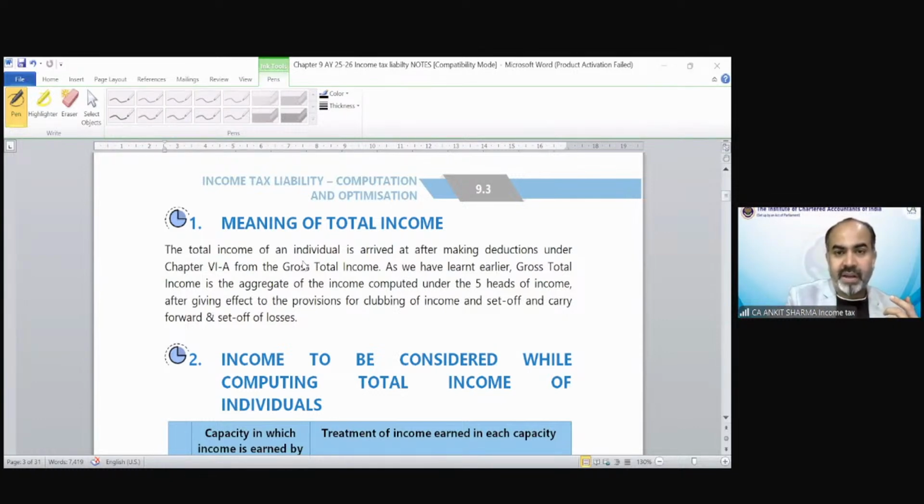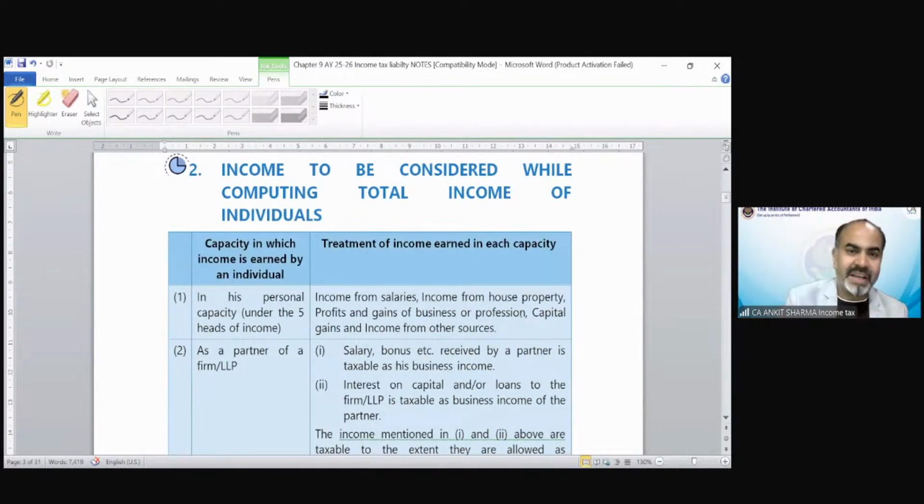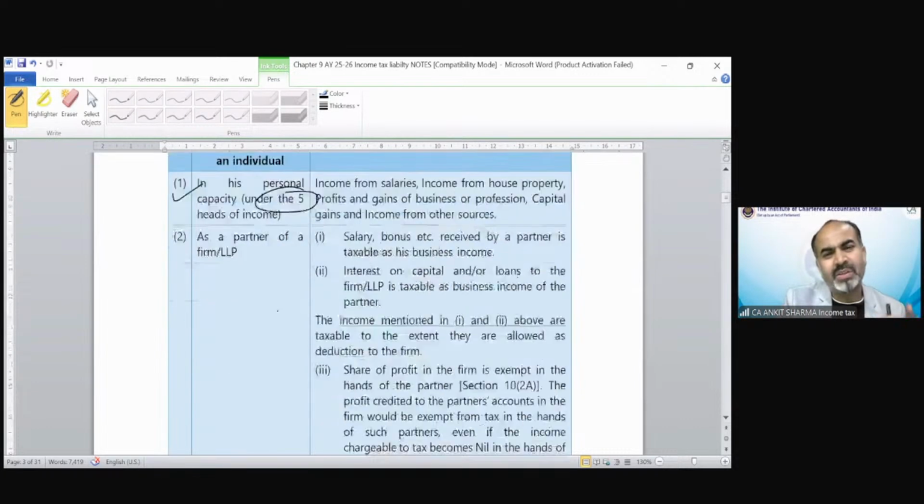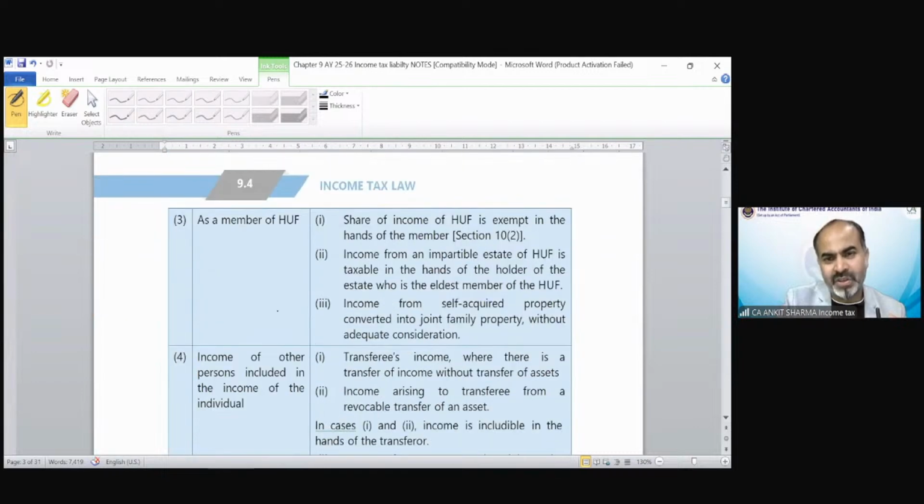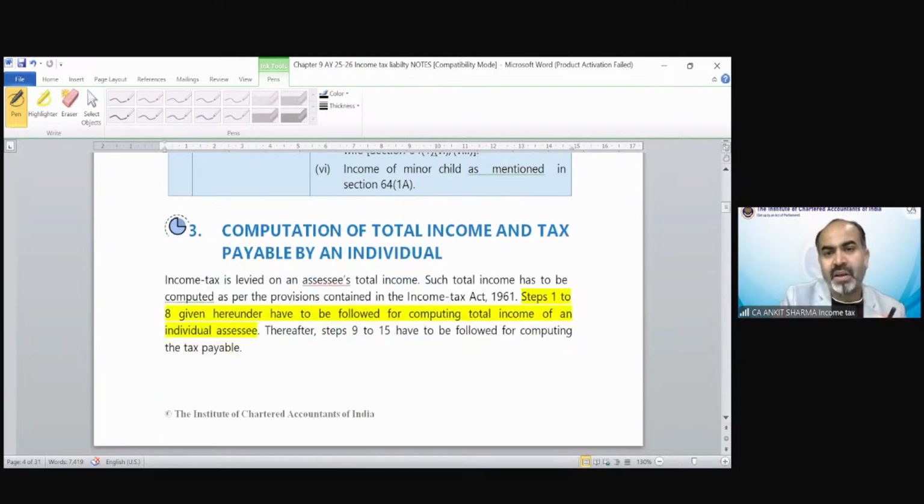The total income of an individual is arrived at after making deduction of Chapter VI-A from GTI, as we learned earlier. GTI means computation of 5 heads of income after applying the clubbing and set off provision. Clear? Now, the capacity in which income is earned: by an individual in his personal capacity under 5 heads of income, there is nothing new. We have already gone through all these provisions, so you can read them. As a member of HUF, or income of any other person including the income of the individual, that means clubbing provisions are there.